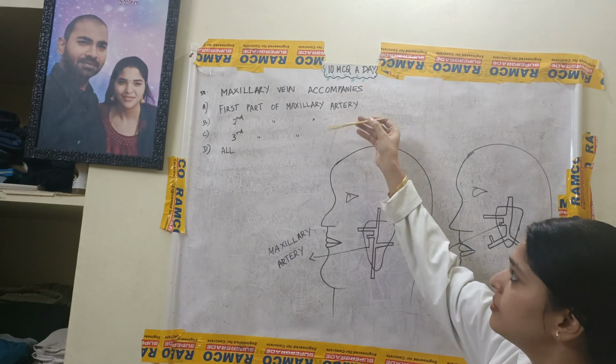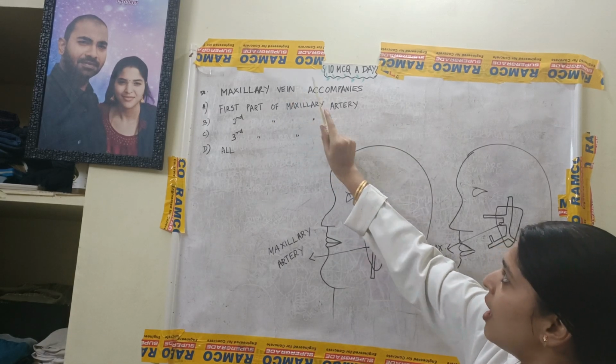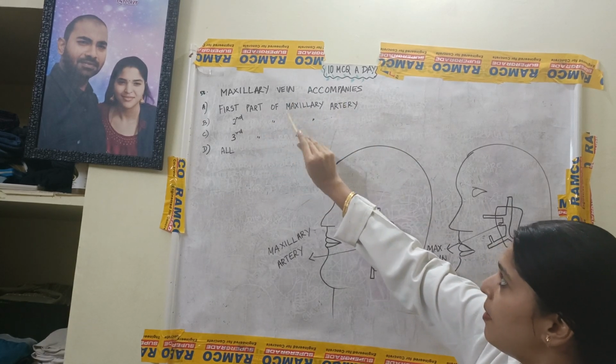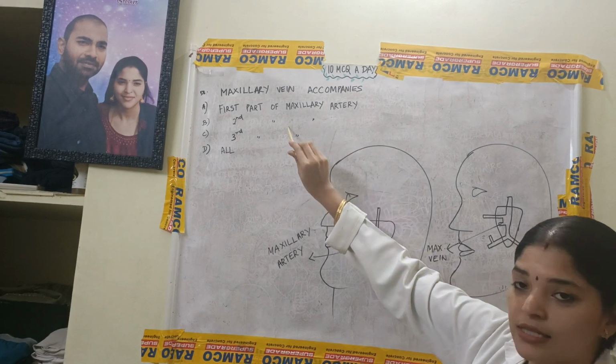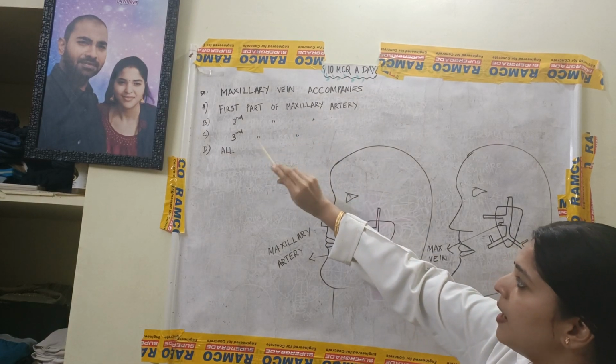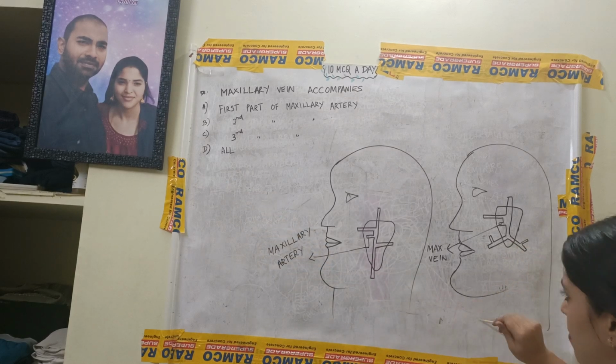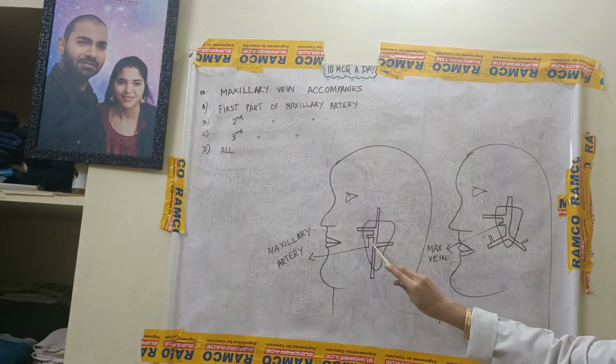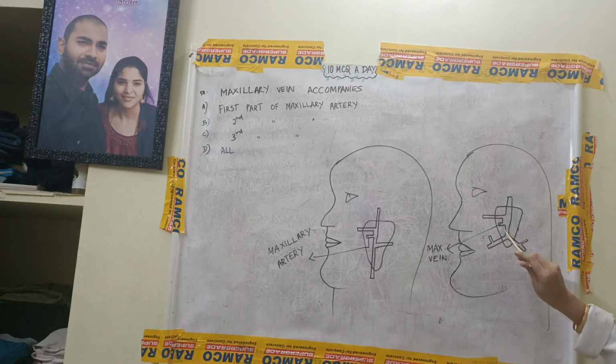The question goes like this. The maxillary vein accompanies A. the first part of the maxillary artery, B. the second part, C. the third part, and D. all. In this diagrammatic representation, this is the maxillary artery and this is the maxillary vein.